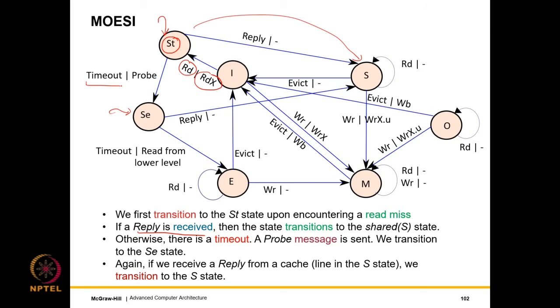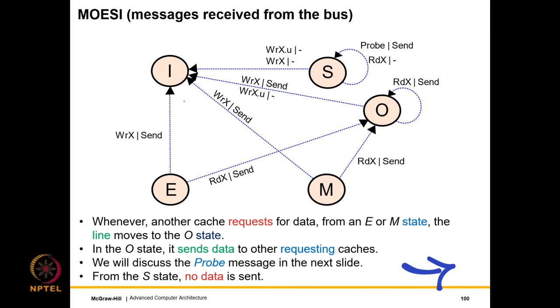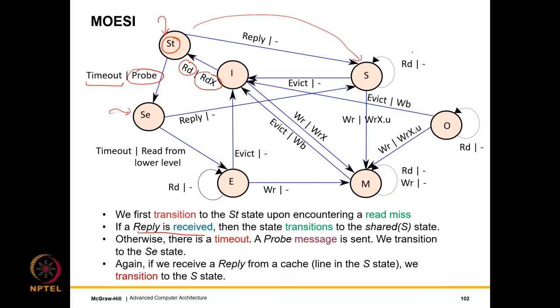Otherwise, there will be a timeout in the ST state, which means that I waited and I didn't get anything. So if there is a timeout, a probe message is sent. You recall the original probe message, where if a probe message comes, then from the S state we send a copy of the block.